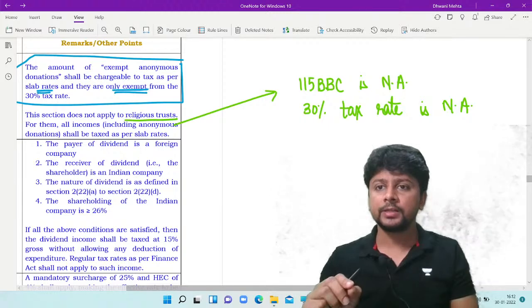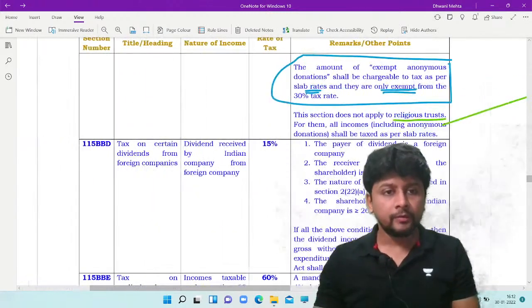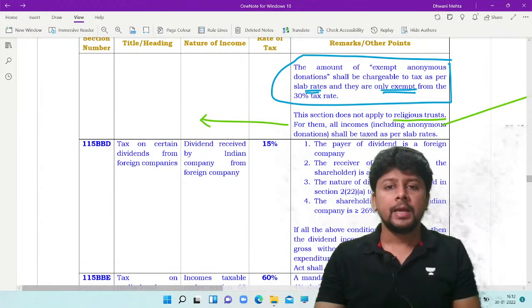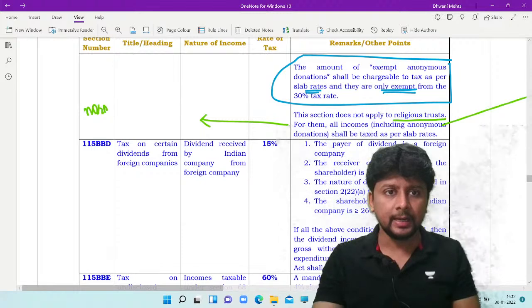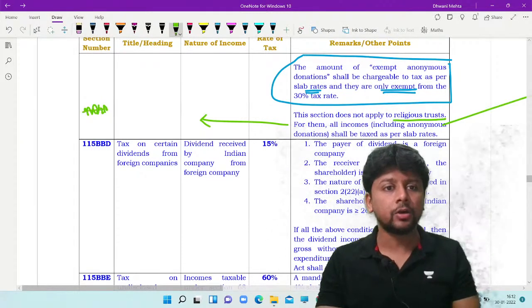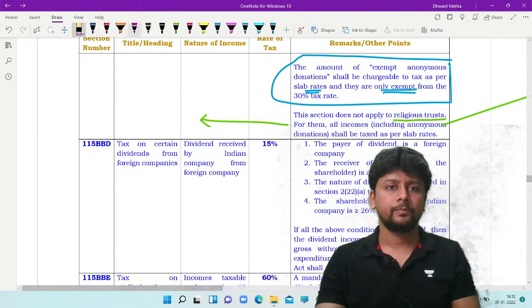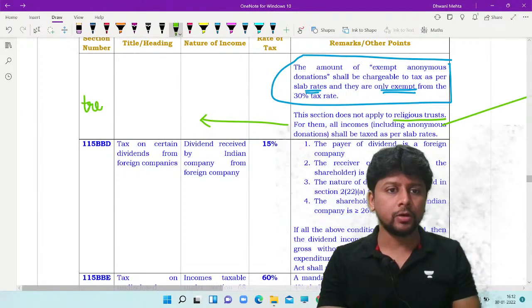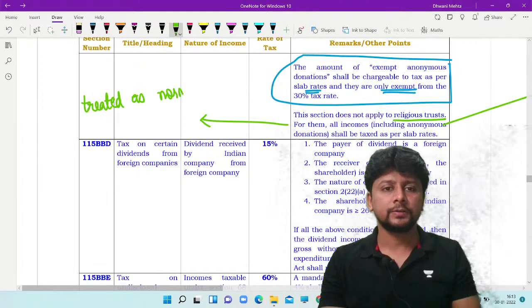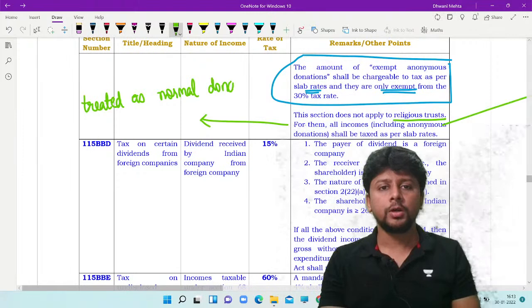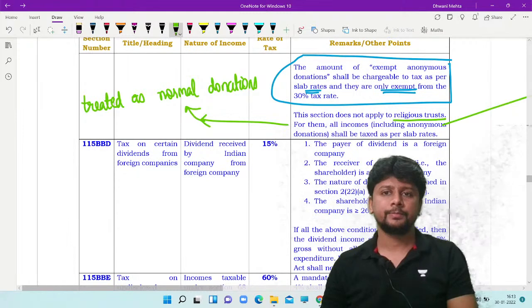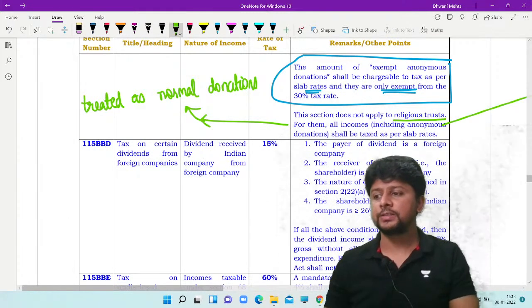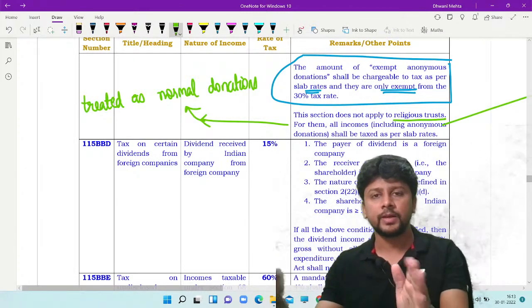If it is a charitable trust, only then this will have to be done, which also means anonymous donations for a religious trust will be treated like normal donations only. For a religious trust, anonymous donations are treated as normal donations. Known or unknown, everything is normal for a religious trust. It is only for a charitable trust that this division, this breakup, has to be done.